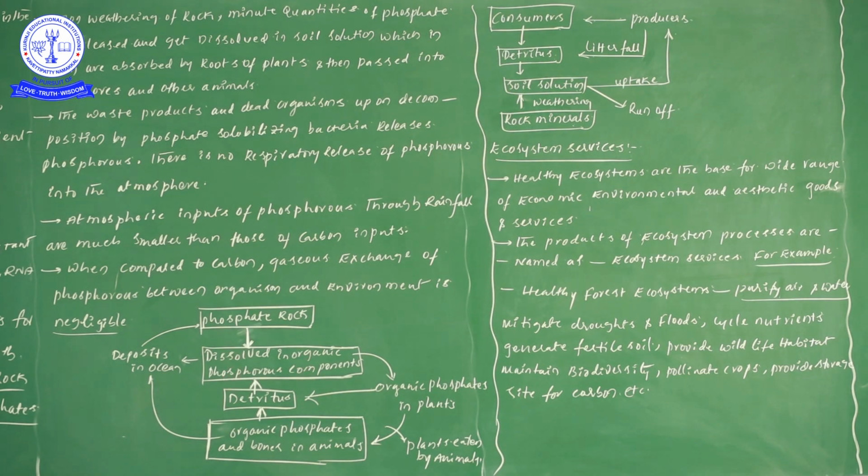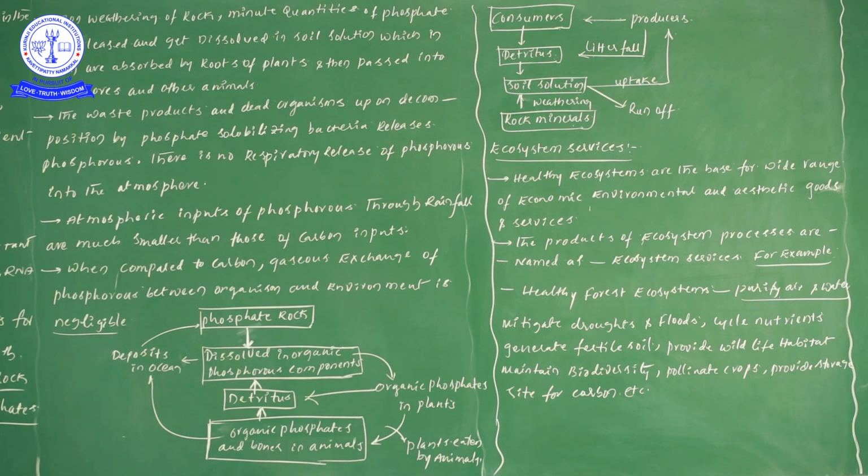Next, in another case, you see organic phosphates and bones in animals. By the activity of decomposition, with the help of the detritus food chain, dissolution takes place. From the rocks, dissolution of inorganic phosphate components takes place. Likewise, from organic phosphates and bones in animals too, by the process of decomposition, dissolution takes place.